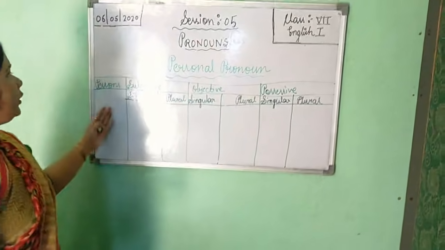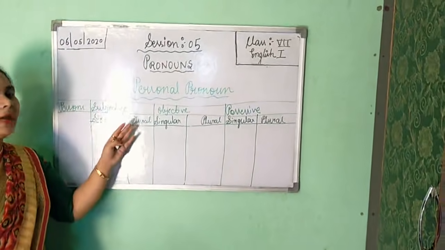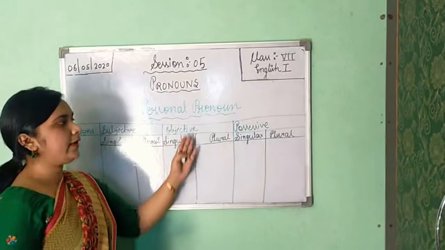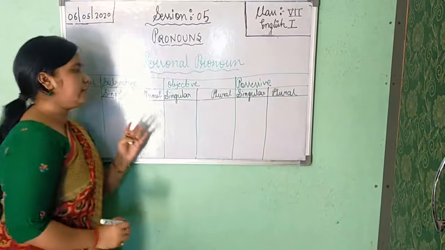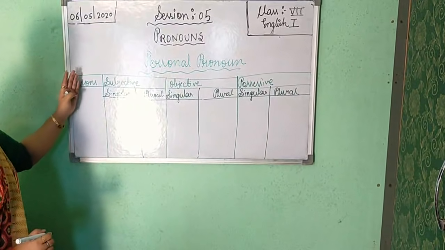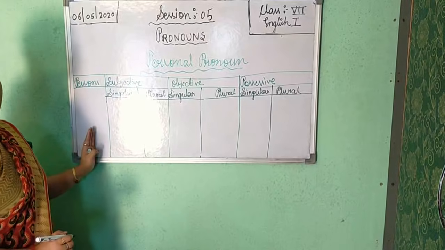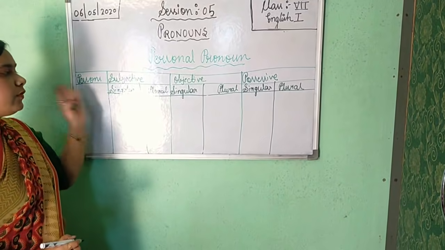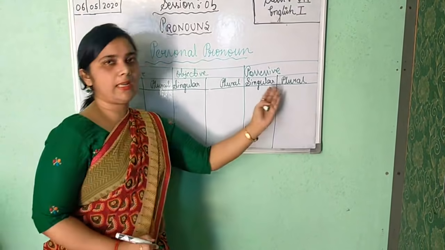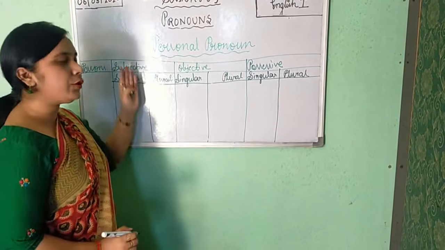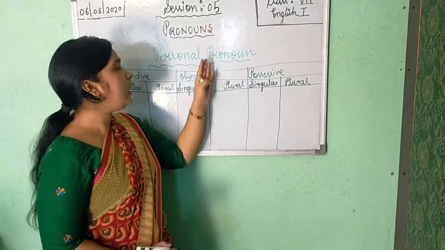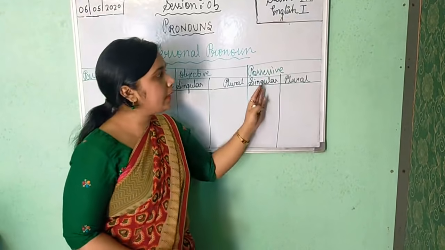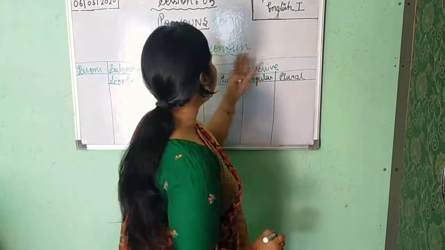Firstly you will write persons, in front of that subjective, in the second objective, in the third possessive. It is none other than case. Then you will not draw from the persons, but from the subjective you will again draw a straight line and divide it into two parts, singular and plural in subjective case, again singular and plural in objective case, and again singular and plural in possessive case.